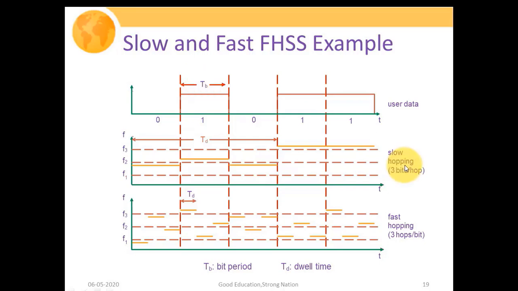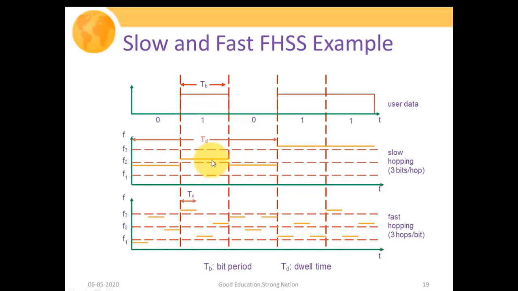Please keep in mind, this is just to show an example of fast hop and slow hop frequency spread spectrum systems. This is not the standard one. Let us assume that in a single dwell time Td, we are transmitting 3 bits, that is 0, 1 and 0. After that dwell time, we will switch over to the next central carrier frequency. So during Td, we are passing 3 bits of information using the same central carrier frequency.